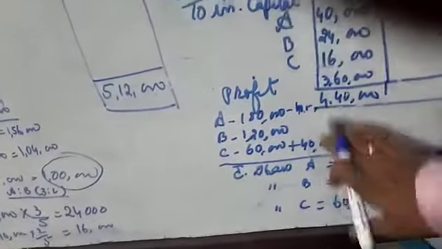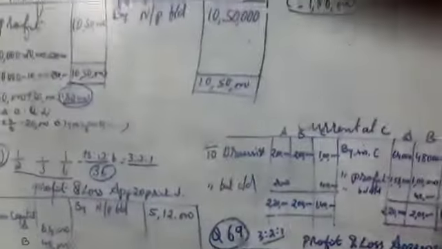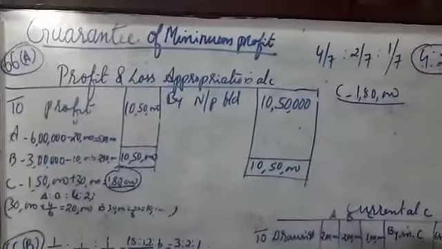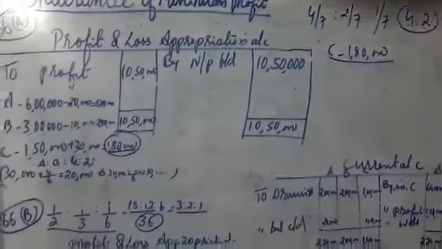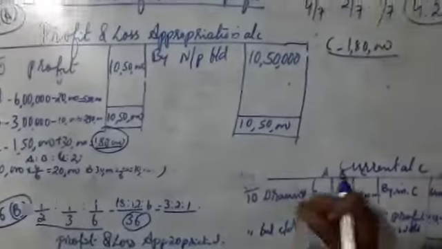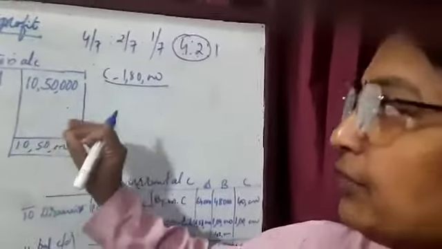And C gets 1 lakh. This chapter's topic is guarantee of minimum profit. Any partner can guarantee to another partner that the minimum profit in any year should be this much. So just like this, solve the guarantee of minimum profit questions. Only 2-3 questions are left in this chapter.